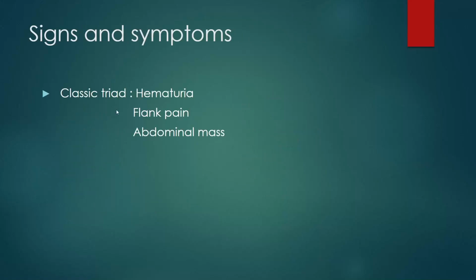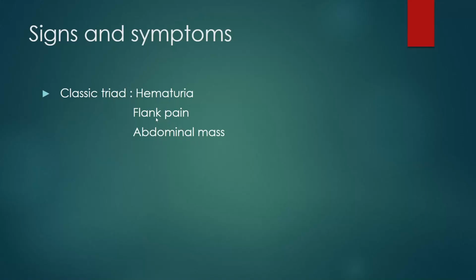We can observe the signs and symptoms. It is mainly the classic triad. We call it the classic triad because these three main features are involved in renal tumors: hematuria, flank pain, and abdominal mass.